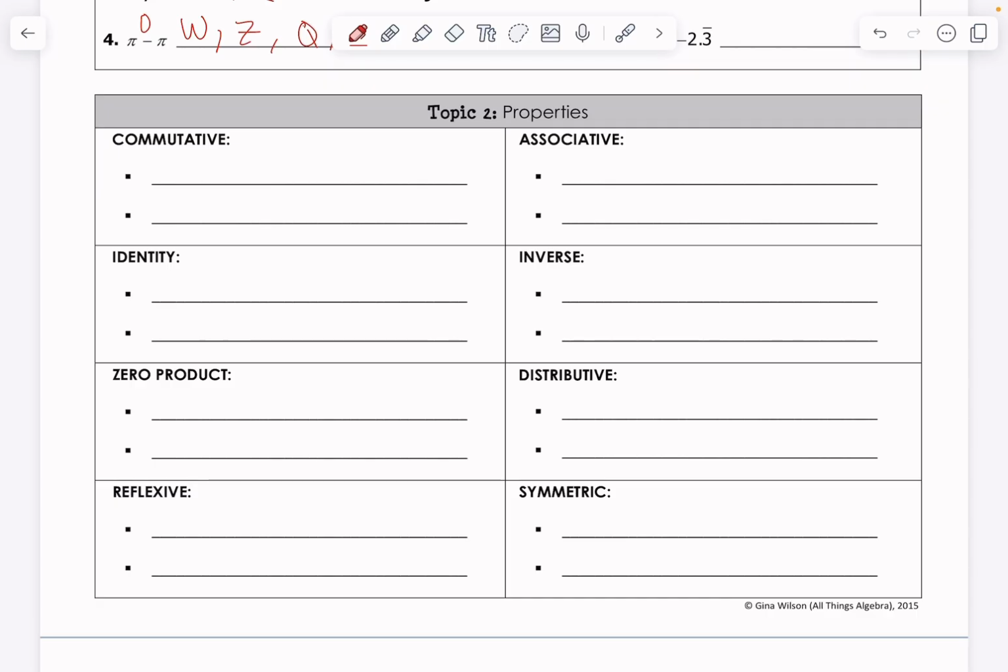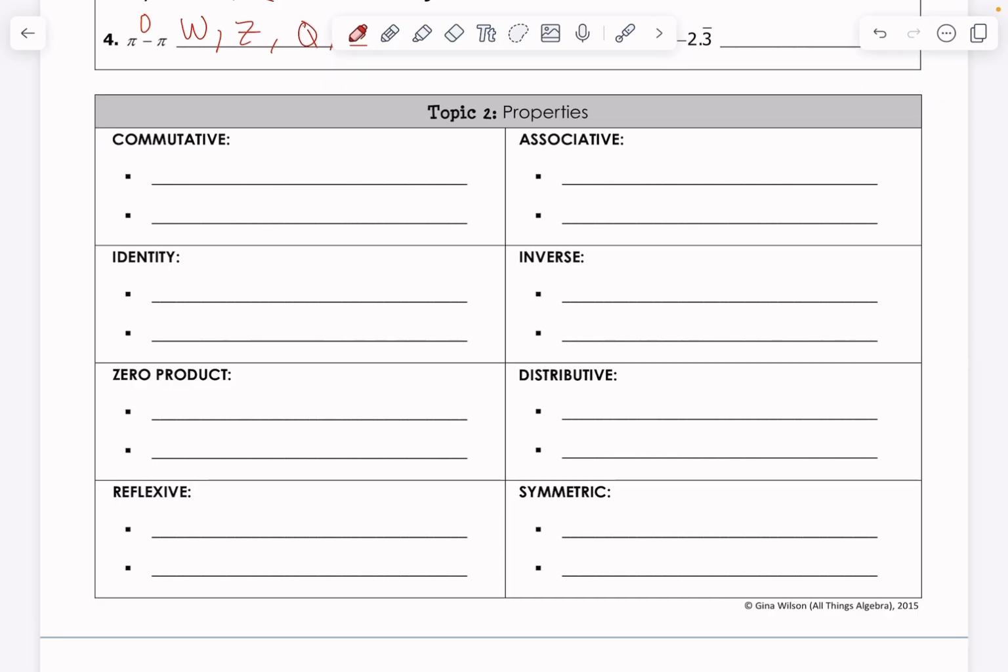Topic number 2, we got properties. These are our properties in math. We use these quite a bit. And the quote I have for properties is from a person named Rumi, and it says this: life is a balance of holding on and letting go. And so these properties are the laws that keep math balanced and harmonious, some would even say.